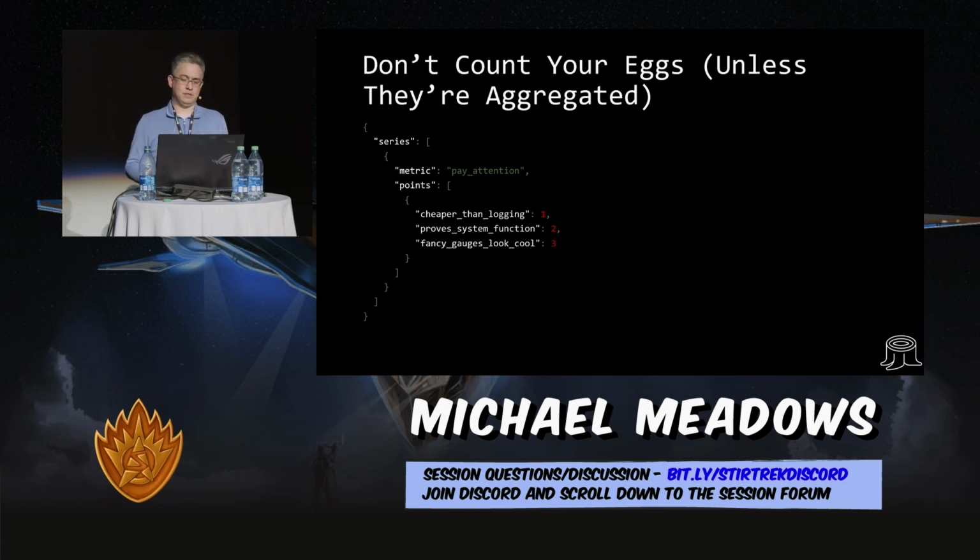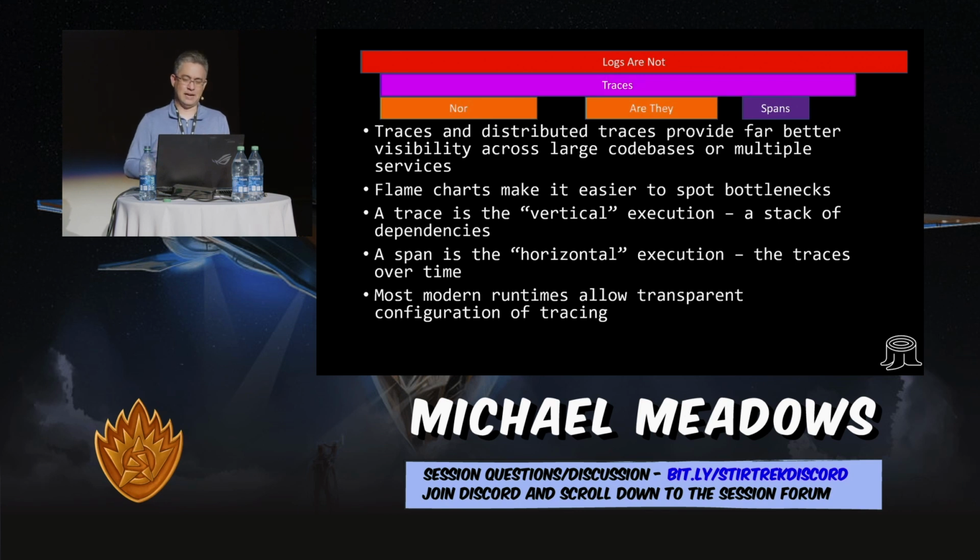And then the final thing, actually I added another slide at the last minute, so it's not the last one. Traces and spans are great. Don't use your logs to build them, right? If you're not using a logging framework that supports this, go find one that does. If you're not using a logging provider that provides this, go find one that does, right? Because this is how you are going to be able to visualize what is happening inside of your system.